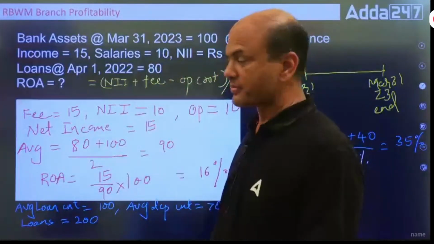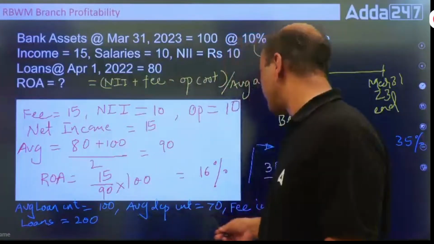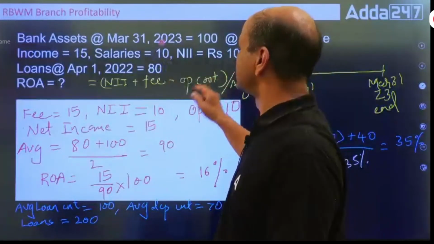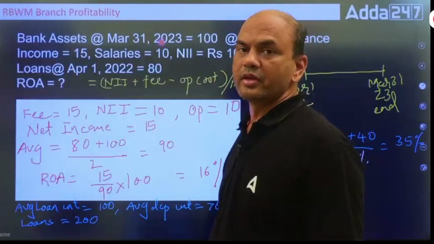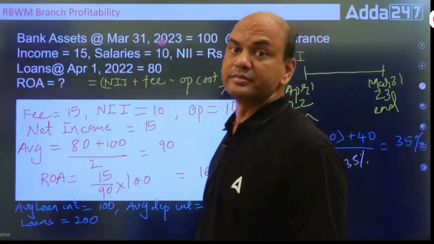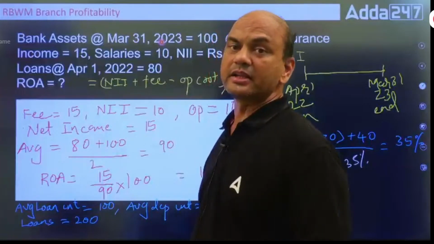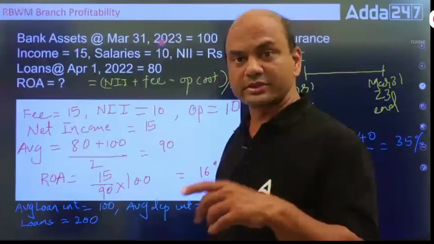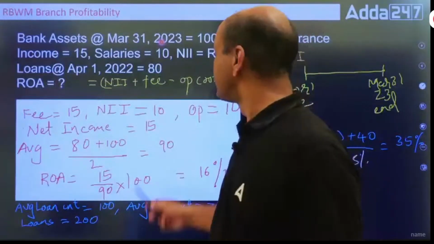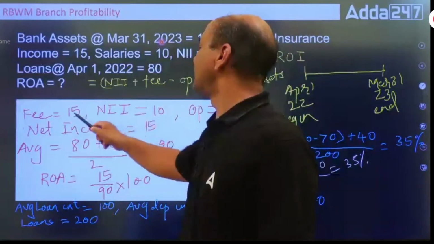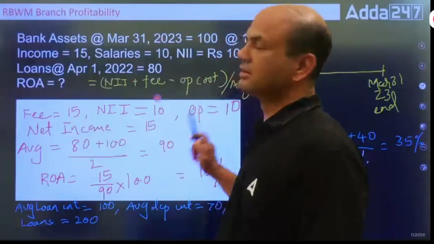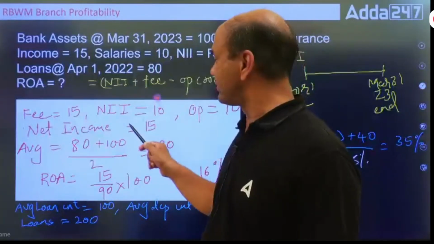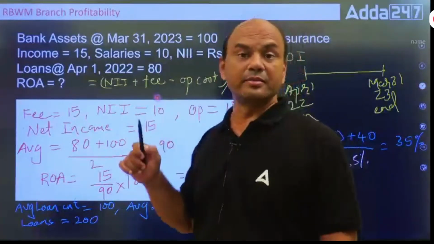In the second problem, I have taken it separately. So this is 10. What will you do now? What will be your net income? Net income is your NII plus your fee income minus your salaries, isn't it? So it will be 15 plus 10 minus 10. So 10 gone, 15 rupees. So net income is 15 rupees.